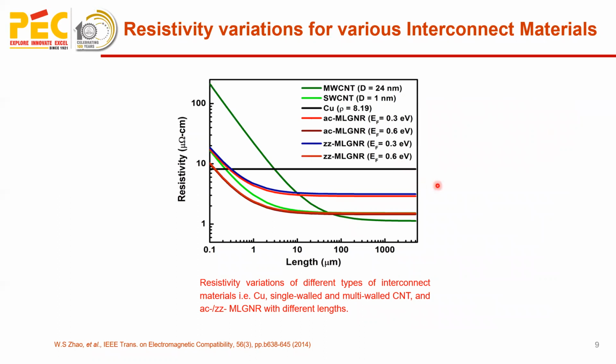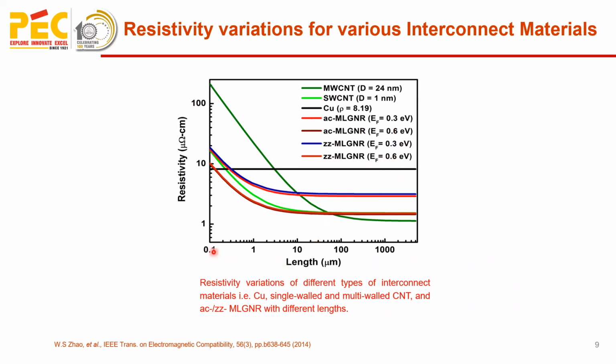Firstly, we have calculated the resistivity variation for various interconnect materials by varying the length from 0.2 micrometer to 5,000 micrometer. The resistivity of the material is calculated for multi-wall and single-wall copper, armchair as well as zigzag, at Fermi level 0.3 electron volt and 0.6 electron volt.